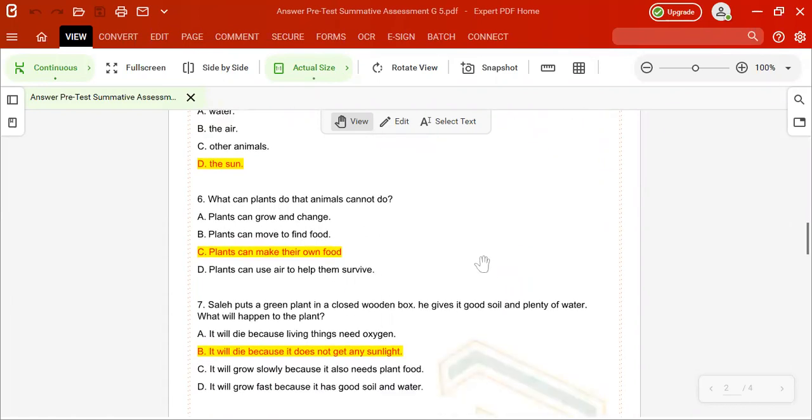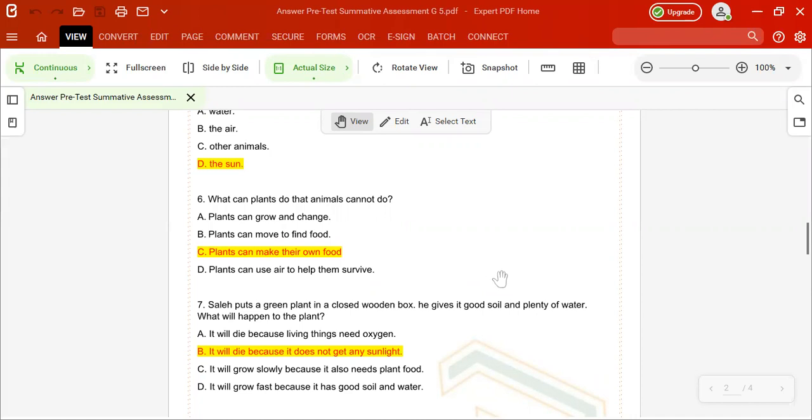Let's turn to the second question. We remember Saleh in our class, right? If you are here, Saleh, raise your hand or make a chat. Saleh puts a green plant in a closed water bowl. He gives it soil and plenty of water. What will happen to the plant? That's Saleh's experiment.